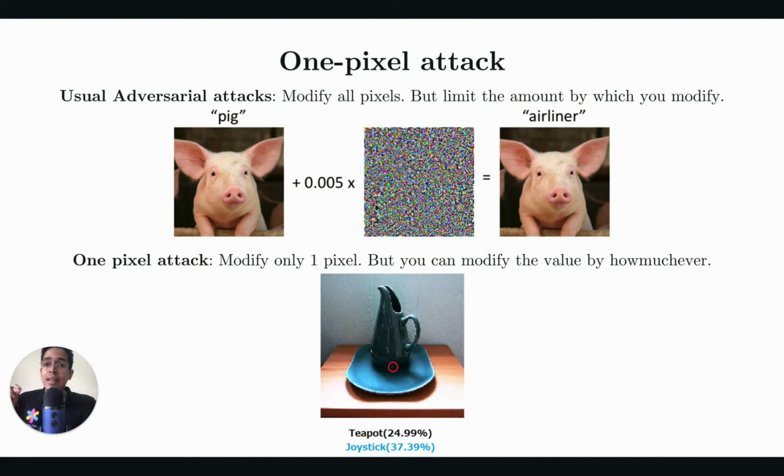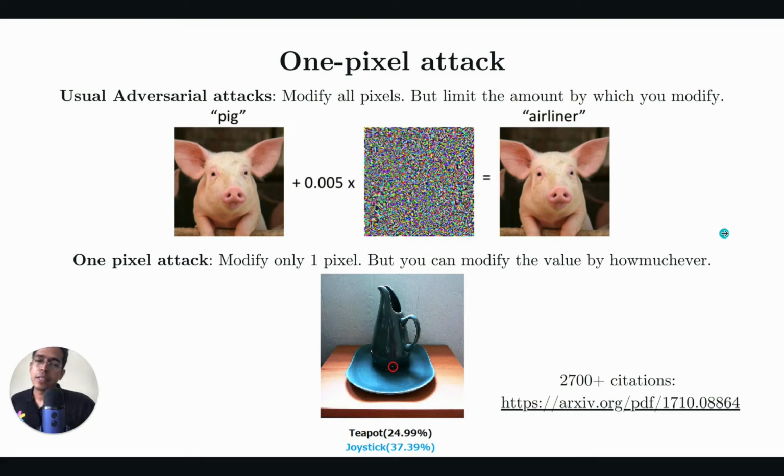But in the regular adversarial attacks, where all pixels are modified, there is no constraint about you modifying only one pixel. You are free to modify any number of pixels, but the amount by which you modify is very much limited. You put a cap on the amount. So every pixel is very slightly modified. In the one pixel attack case, one pixel, which is selected very carefully, is modified by as much as possible. There is no constraint on how much you can modify that pixel. That's the difference between a regular adversarial attack and one pixel attack.